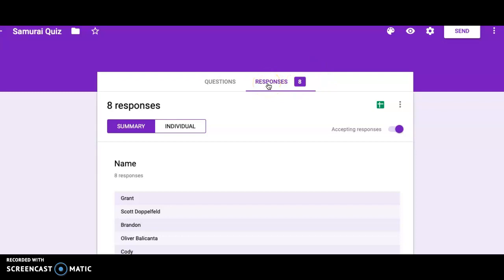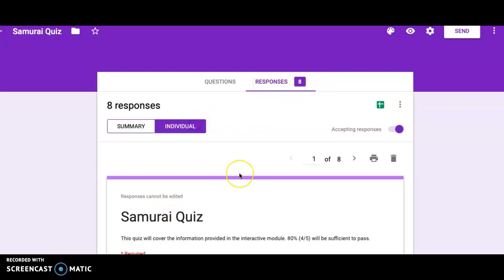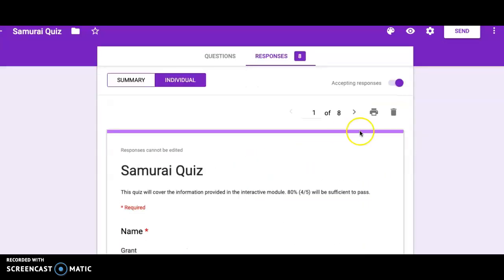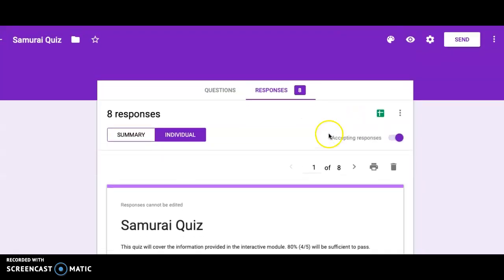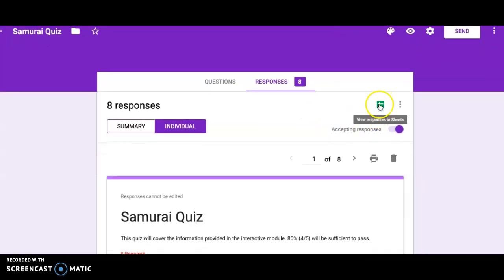not so much data-wise, but you can separate it into each individual person if you choose. This way then you can use it, if you're using it as a quiz, you can check and see what answers they put in, or in a much more simple way, you can also just make it straight into a spreadsheet just from this little button right here.